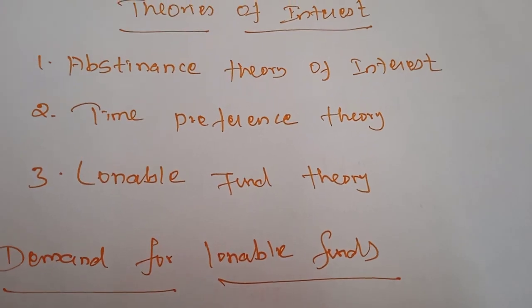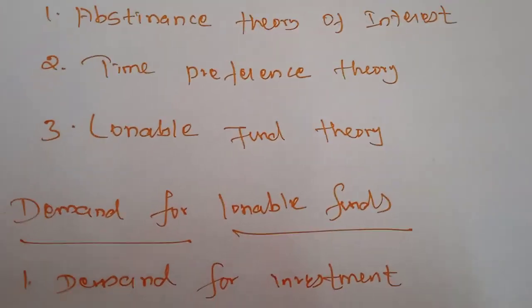And we have studied the loanable fund theory also.